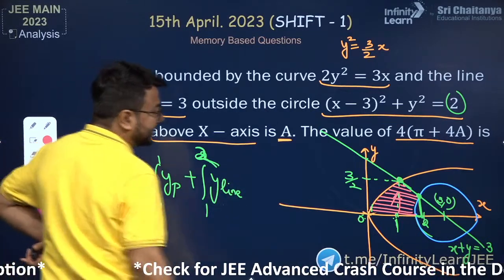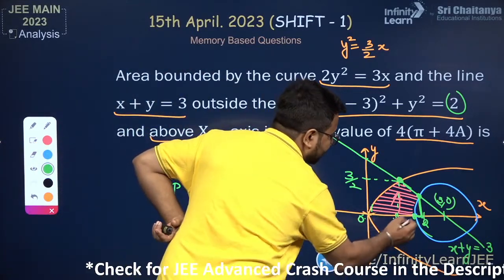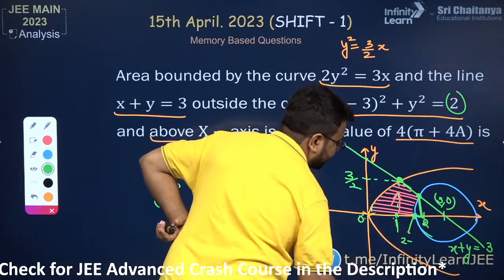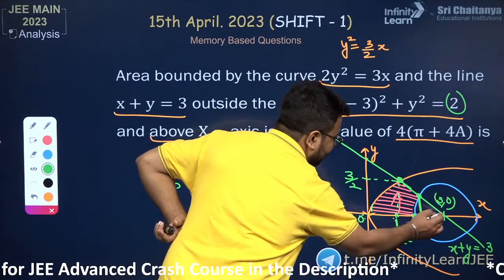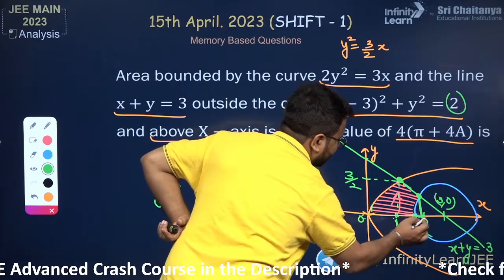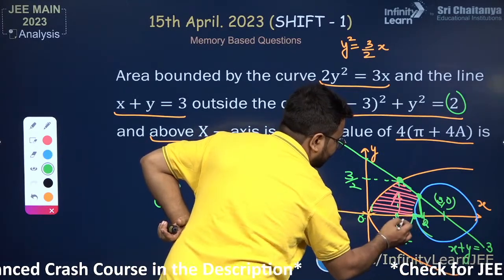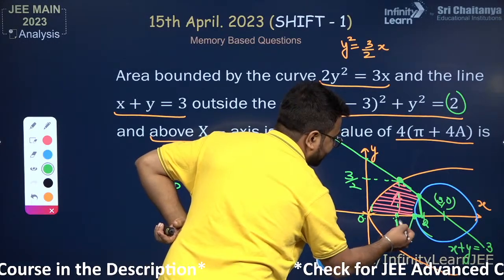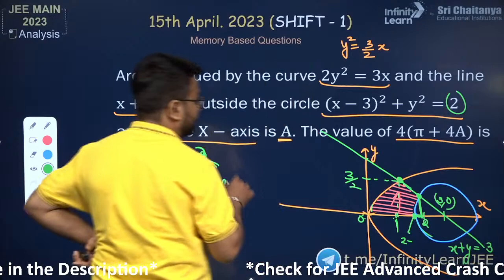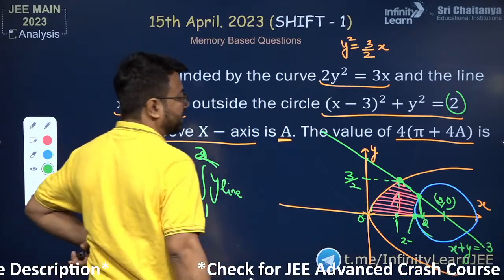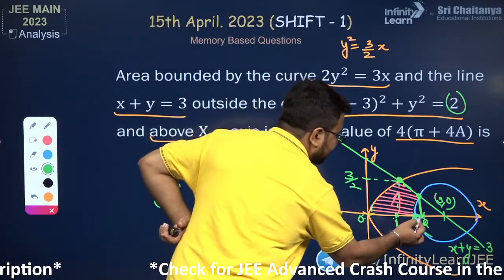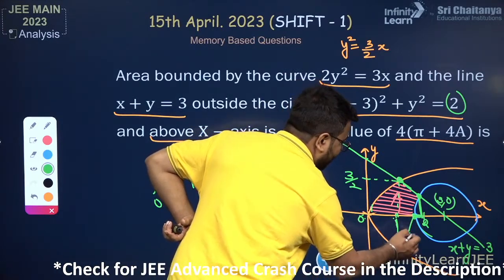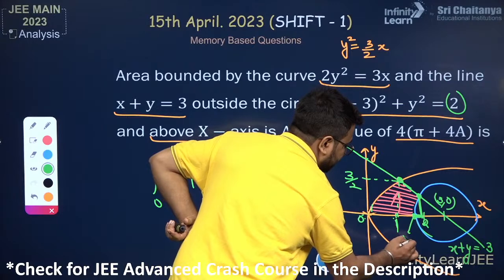And you need to find this also. So this is a point basically 2 minus root 2. No, this cannot be 2 minus root 2 because this distance is root 2. So this is 2 minus root 2 and I want to get this distance. So 1 minus 2 minus root 2, so root 2 minus 1. This is root 2 minus 1. Okay, this distance.